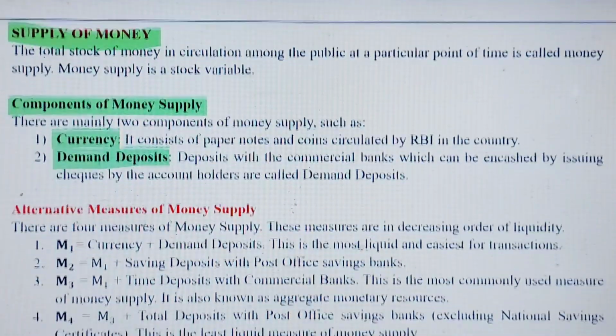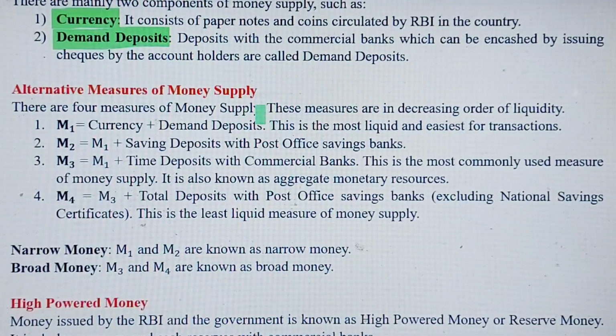It's very simple. Okay, now let's move on to the next concept, alternative measures of money supply. So there are four measures of money supply, and these measures are in decreasing order of their liquidity. Okay, so this is a very important one for your exam also, these alternative measures of money supply. And there are four measures.